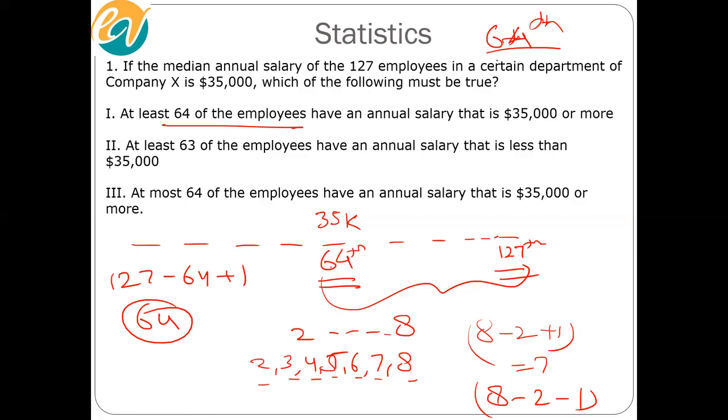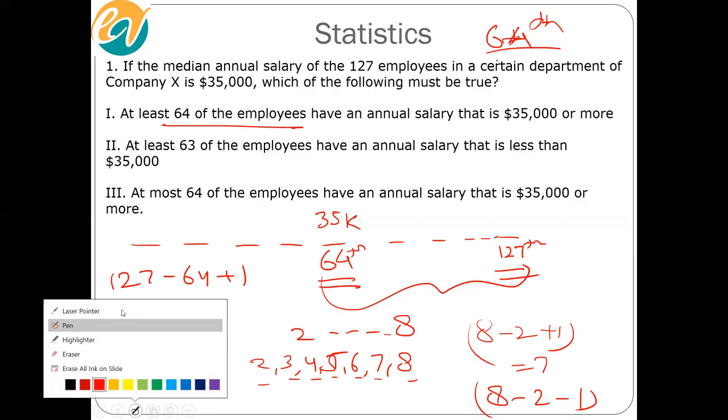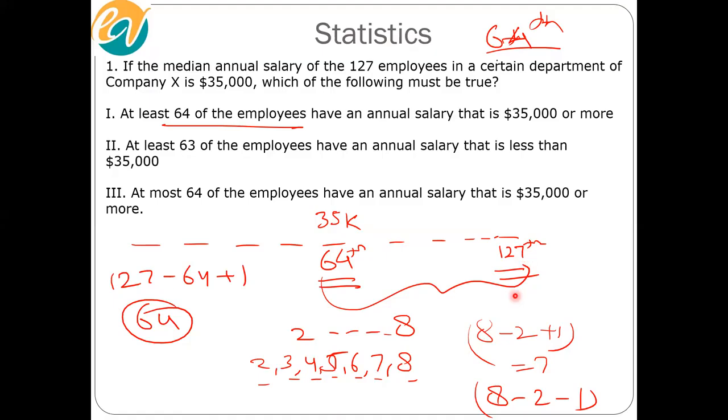Clearly, now notice we've arranged the salaries in ascending sequence. Since the 64th value is 35K, the 65th value would be what? Either 35K or more. Same with this and so on, which means that these 64 employees, from this employee to this employee, clearly have a salary of either 35K or more.